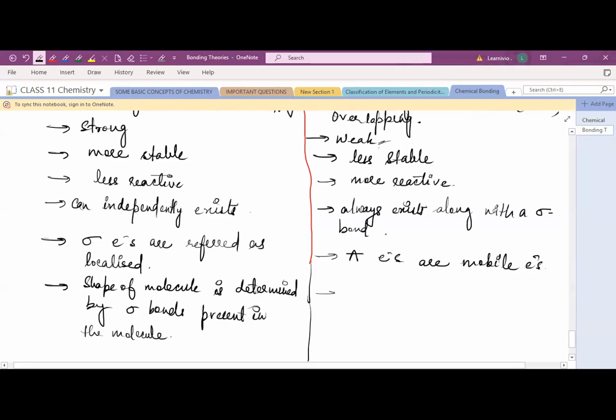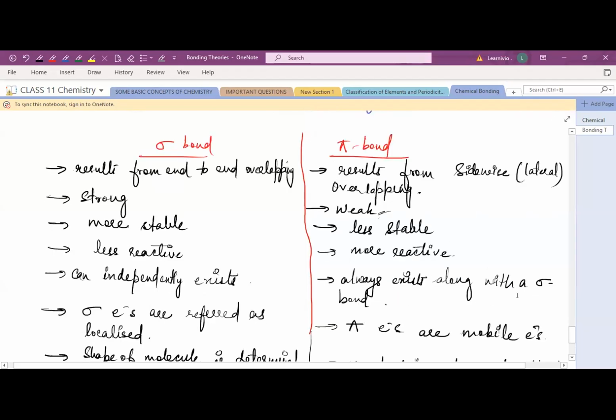But pi bonding does not affect the shape of the molecule. So that's the difference between sigma and pi bonds.